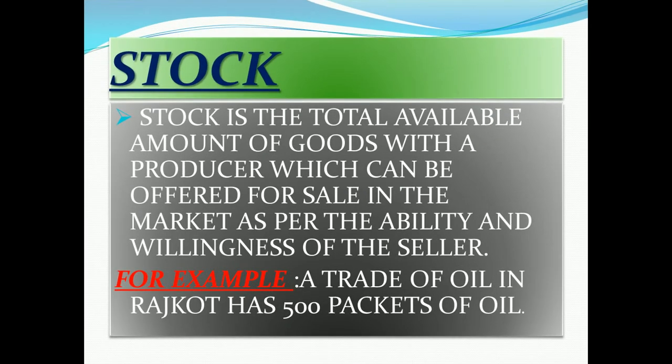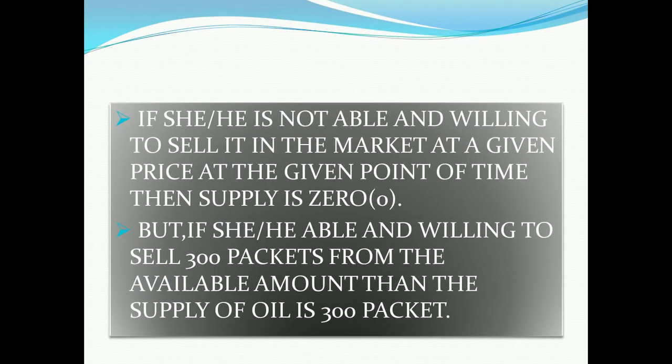Now stock is the total available amount of goods with a producer which can be offered for sale in the market as per ability and willingness. These two words are also very important. If the seller is not able and not willing, it is only stock. For example, a trader of oil in Rajkot has 500 packets of oil. If he or she is not able and willing to sell in the market at a given price and time, then supply remains zero.